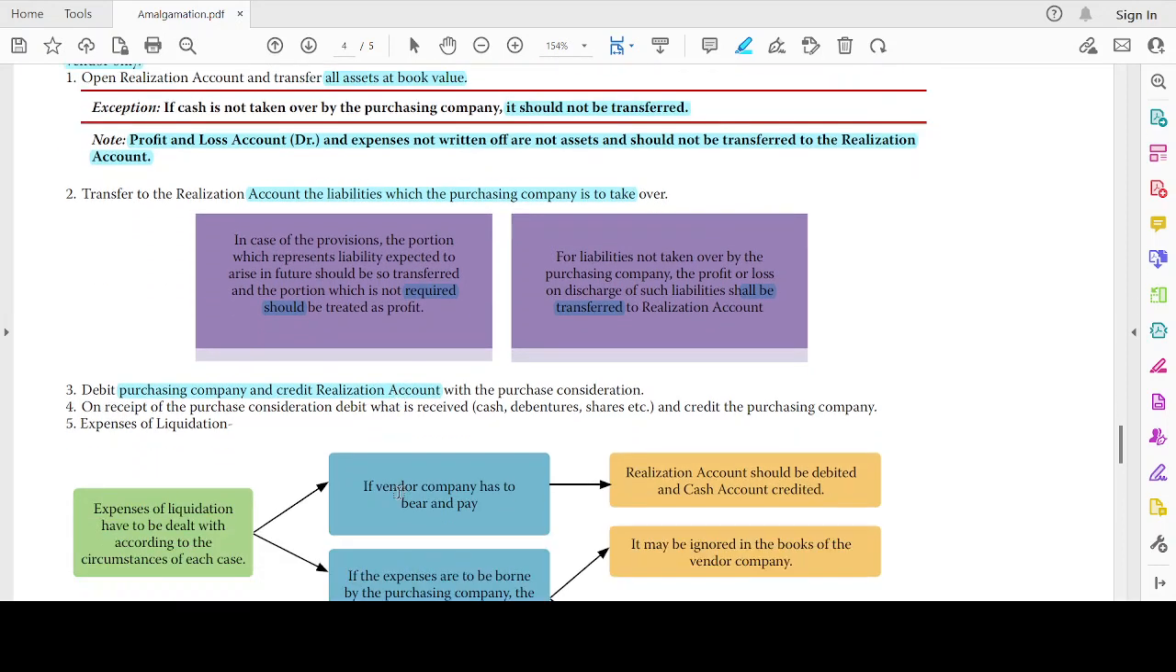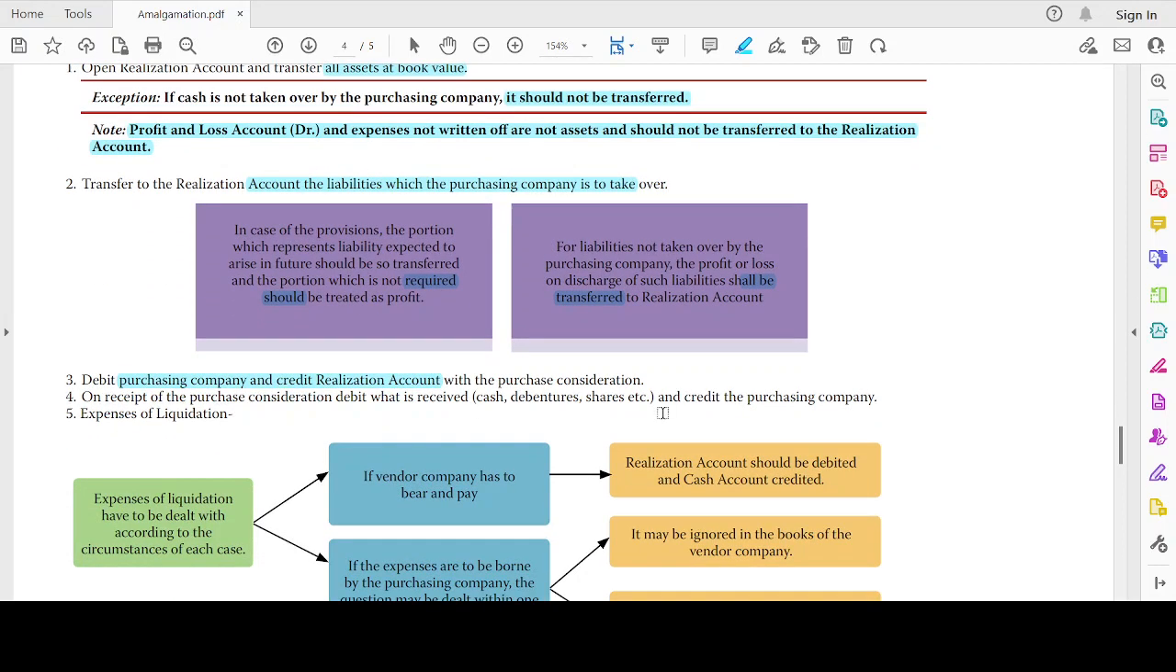On the receipt of purchase consideration, debit what is received and credit the purchasing company. So I'm going to first create a receivable entry, known as purchasing company debit. It's like a debtor right now. So debit the purchasing company and credit the realization account with the purchase consideration. Once it is received, I'll debit all the assets received, cash or shares, and credit the purchasing company. So the purchasing company account will now be closed.